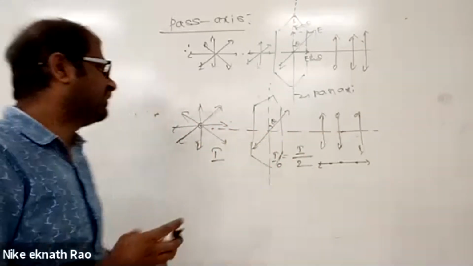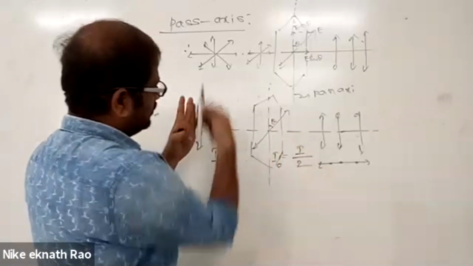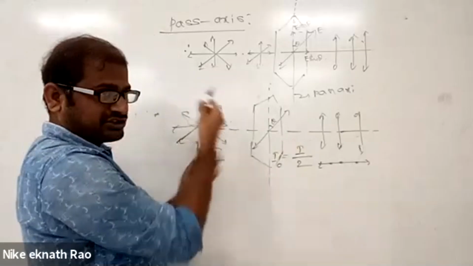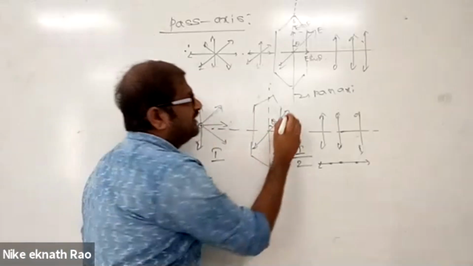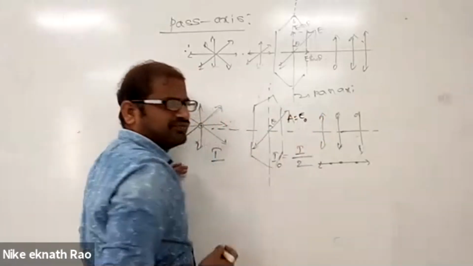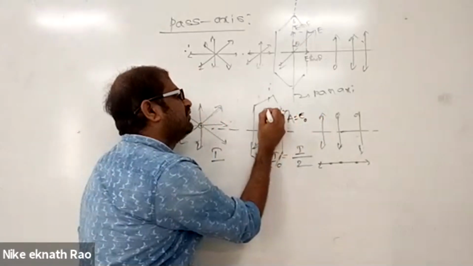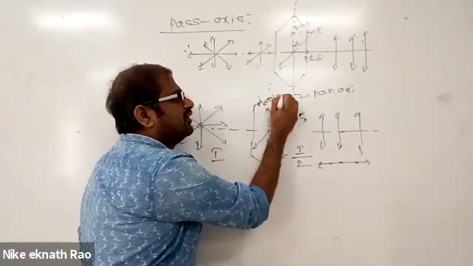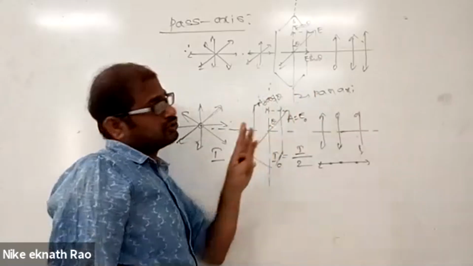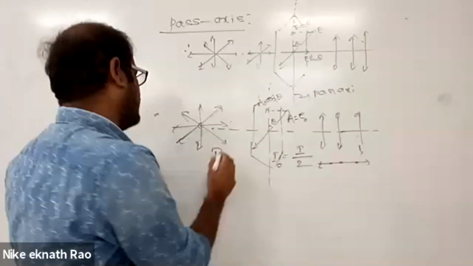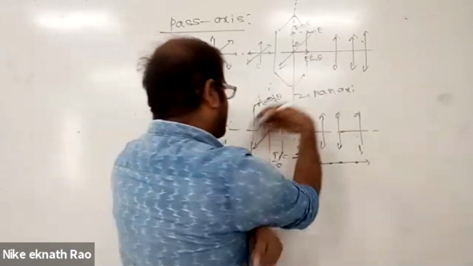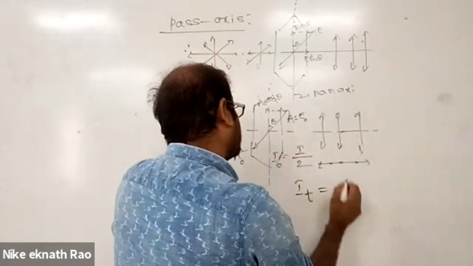So what is happening here? This is the direction. In all possible directions, the electric field vector has components, over 360 degrees. If at an instant the amplitude of the electric field vector is A equal to E naught, its component along the pass axis is E naught cos theta. Those components along the pass axis of the polaroid are allowed. The intensity of the incident wave, I, is E naught square. So what will the intensity of the transmitted light be?